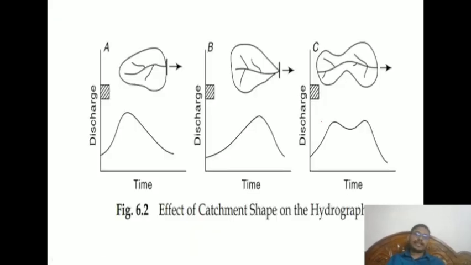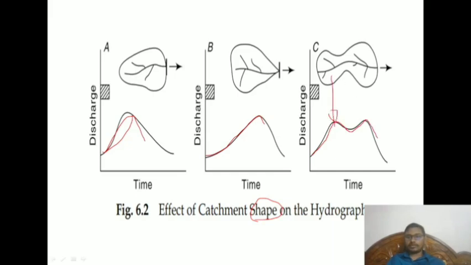Now, I told you about size and shape. With respect to shape, you can see that in this shape the peaks appear in the initial stage only. In this shape, the peak is reached after some delay. In this shape, the peak is reached, declines, and is reached again.